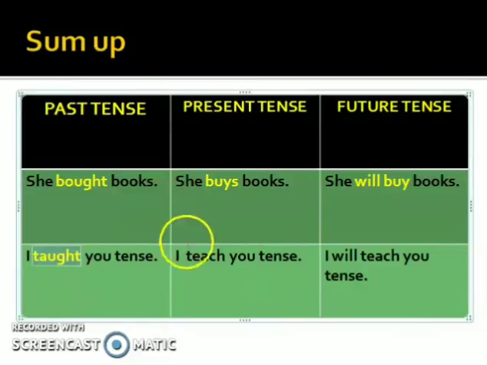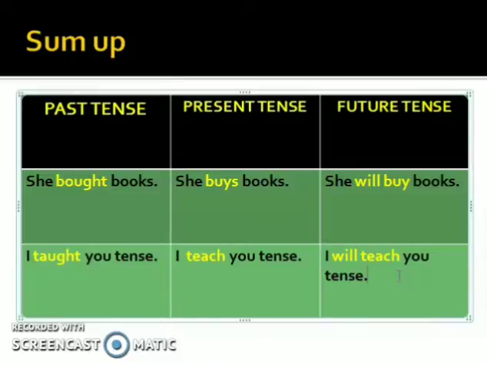Present tense. I teach you tense. That means the action happens every day. And in future, I will teach you tense means the action will happen in future. Clear? Now, every day after watching the video, we generally give you the worksheet in the Google Classroom.